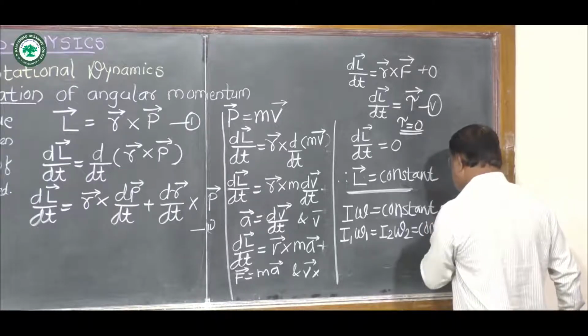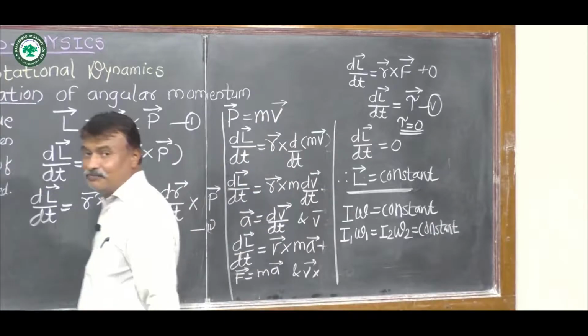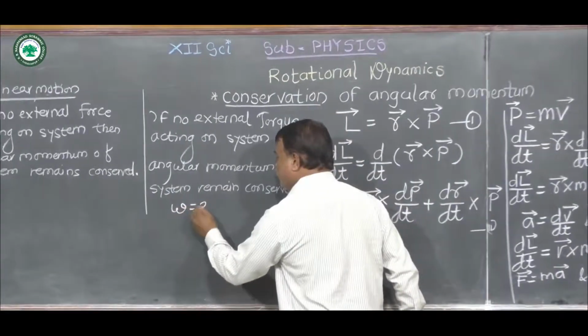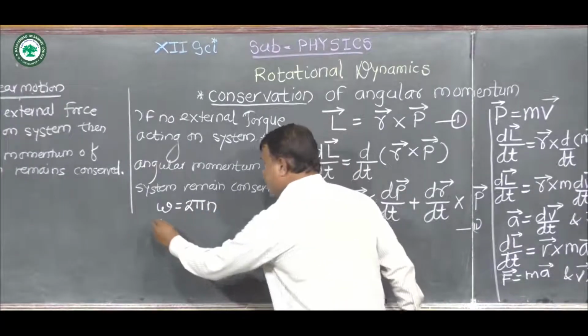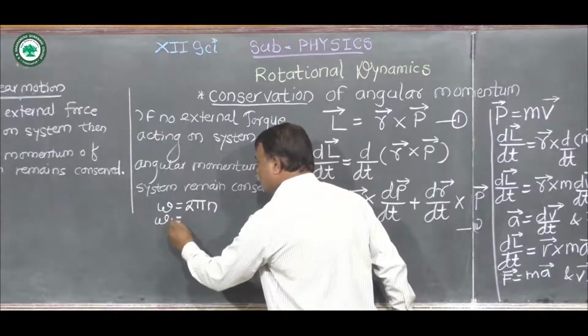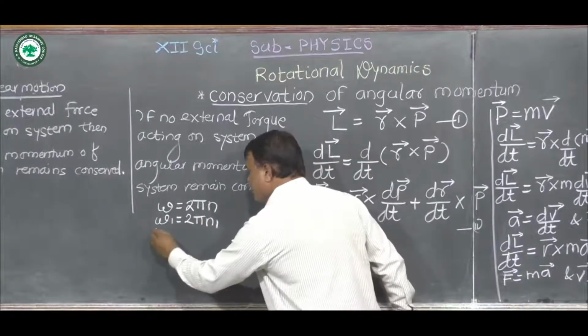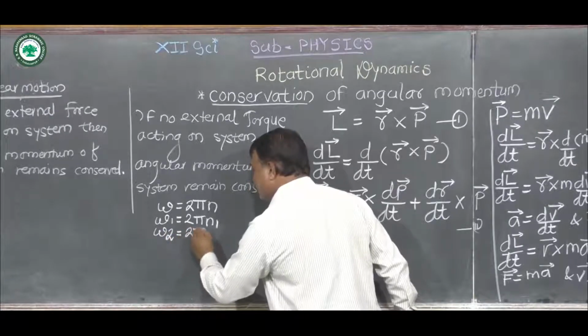We know the value of omega is twice pi n. So we write omega 1 equal to twice pi n1, and omega 2 equal to twice pi n2.